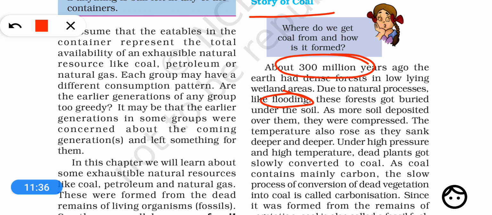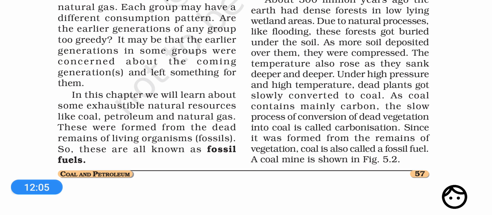Gradually the amount of soil and rocks above them increased, and because of this the pressure and temperature increased. With time there became a tremendously high pressure and high temperature. Because of high pressure and high temperature, these dead forests got converted into coal, and this process took millions of years.